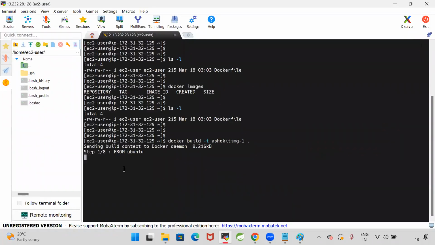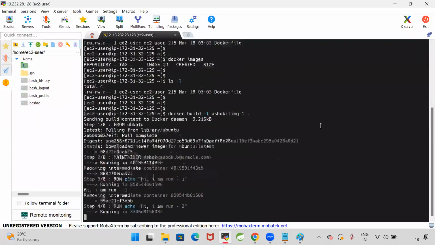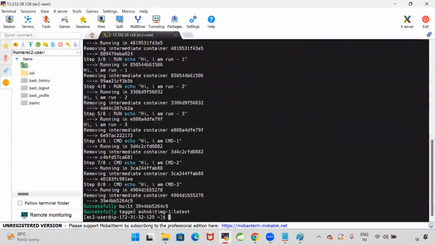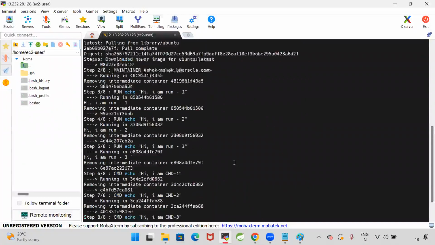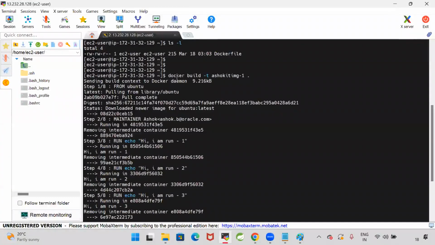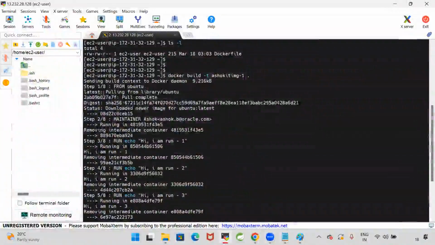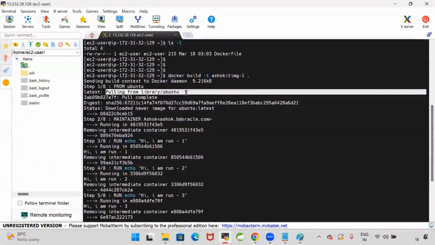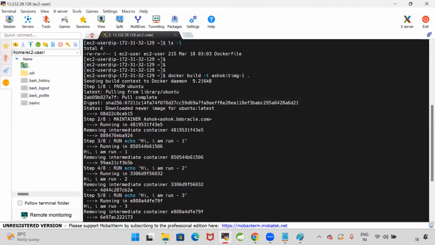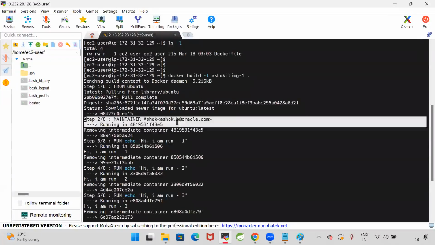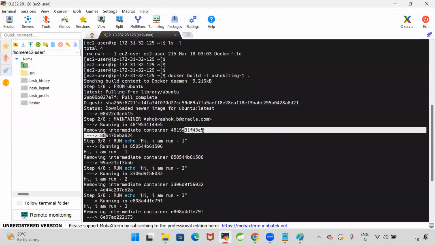Enter. Now see here, it is executing my Docker file instructions from top to bottom. So successfully, my Docker image is created. Now what happened when I executed this docker build command? What is step 1 in my Docker file? Step 1 is FROM ubuntu, so it pulled the Ubuntu image. Ubuntu means a Linux OS. It downloaded the new Ubuntu image. Step 2, MAINTAINER, it processed it, removing intermediate container.